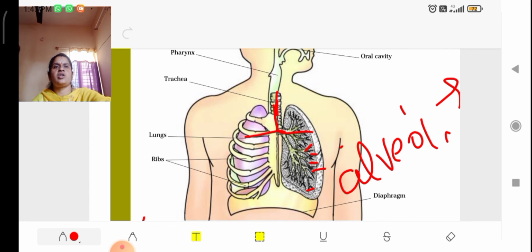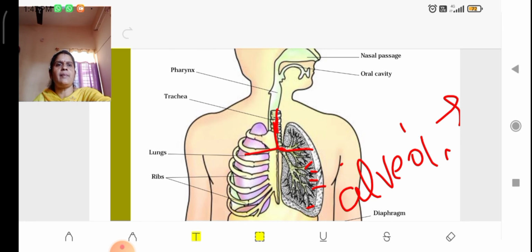Which are the parts of the respiratory system? They are the nasal passages that include our nostrils. Then behind the nose we have the nasal cavity. Then behind the nose, toward the back, is the pharynx.